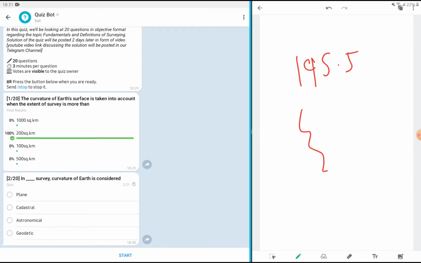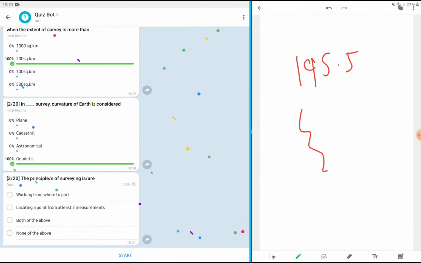Then astronomical, referring to celestial bodies such as planets and stars. Referring to these celestial bodies or heavenly bodies, we say, is the astronomical survey. Then geodetic survey. In geodetic survey, we give due consideration to curvature of the Earth. Okay, therefore in geodetic survey, curvature of the Earth is considered. Option D or last. The principle or principles of surveying is a, okay, there may be one, there may be two.